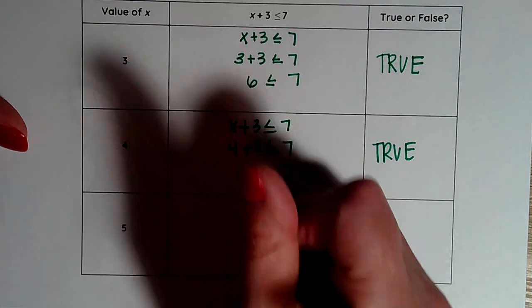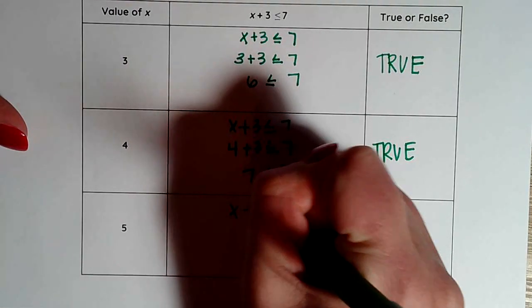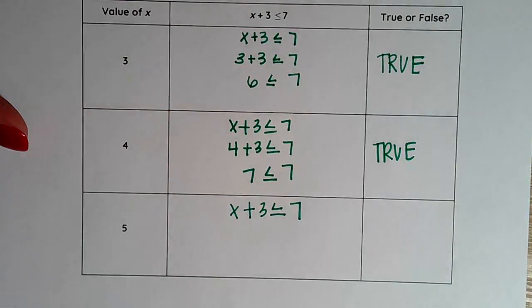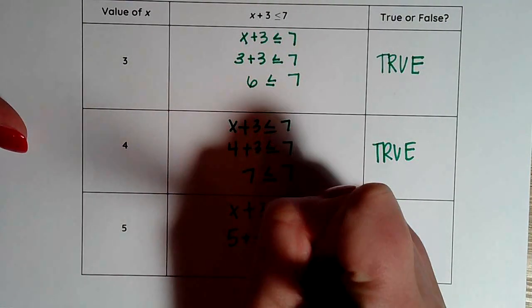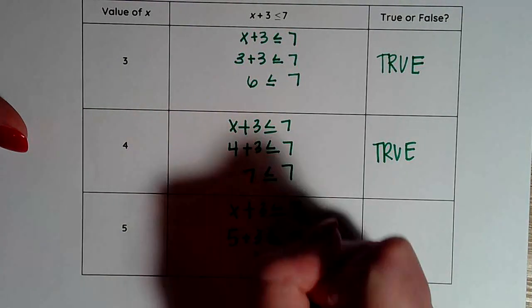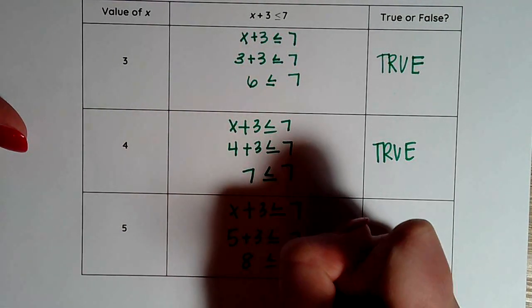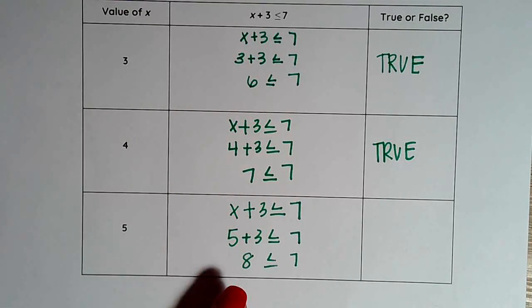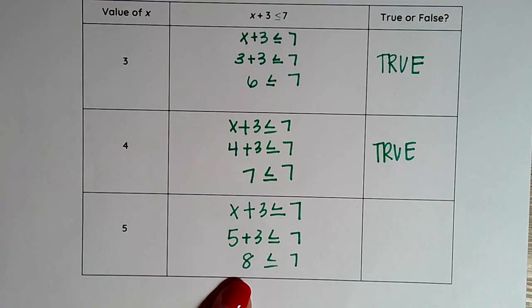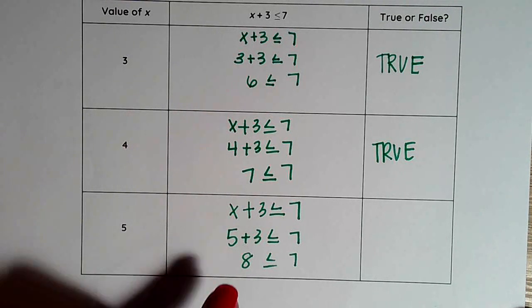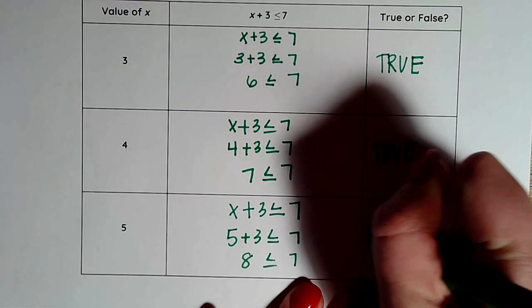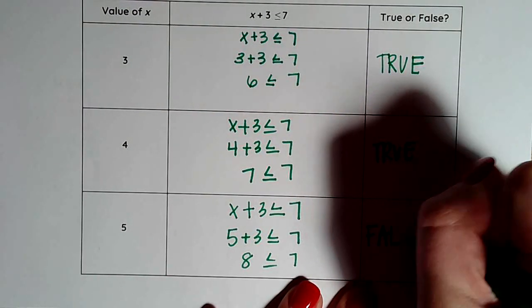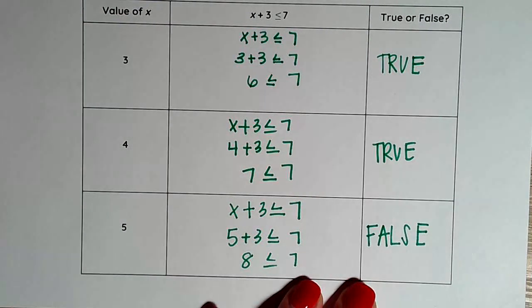One more here. We've got X plus 3 is less than or equal to 7. I plug in my 5, so 5 plus 3 is less than or equal to 7. Again, simplifying out, this time my statement reads 8 is less than or equal to 7. That is not true. That would be a false statement because 8 is not less than 7.